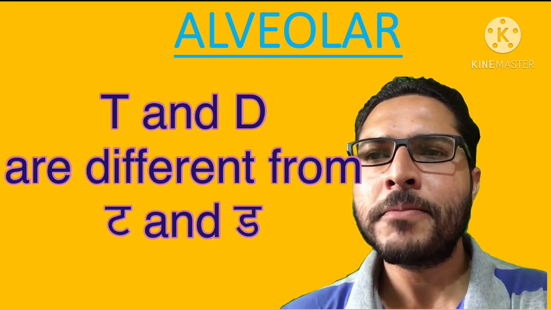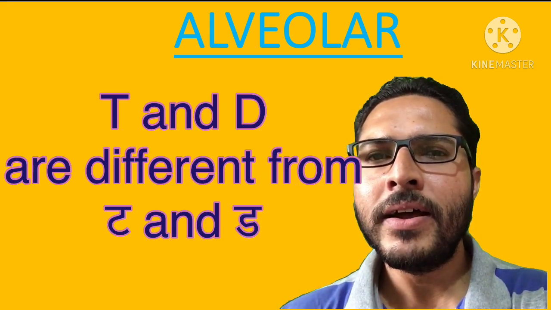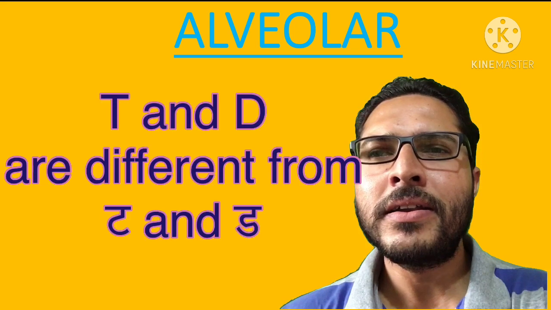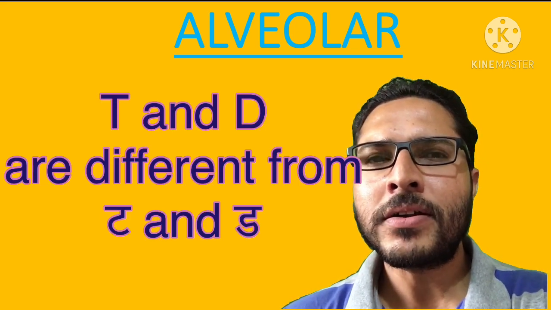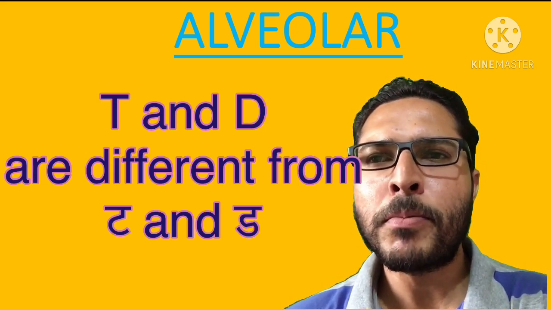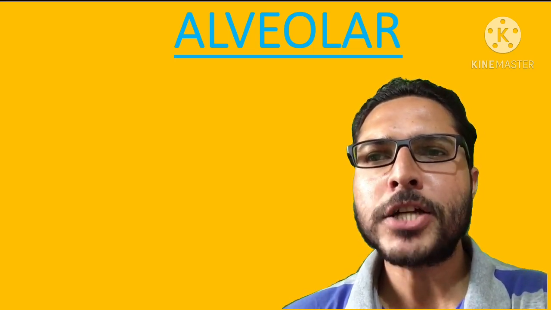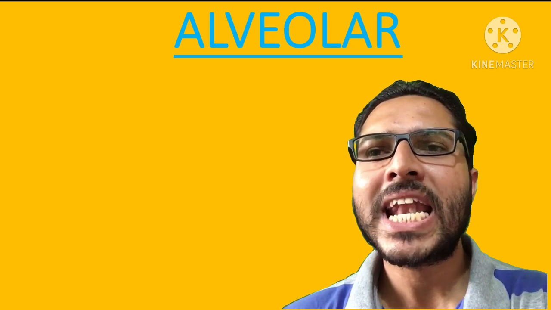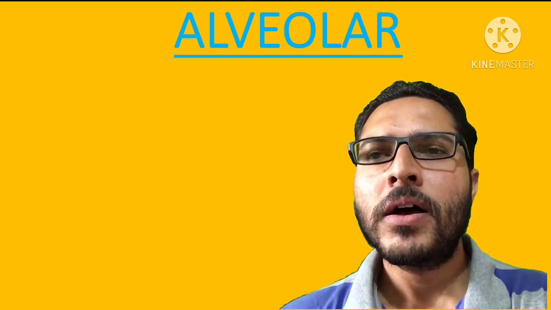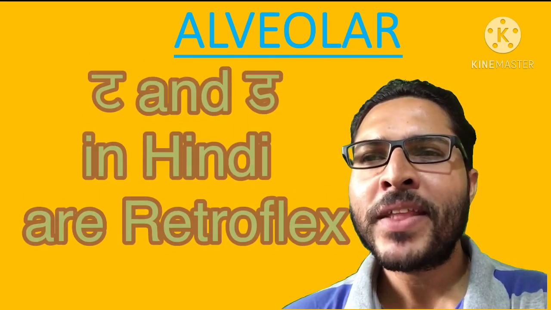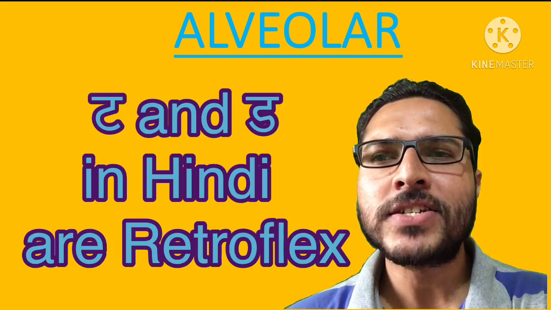So what is the difference? In English, the tip of the tongue touches the teeth ridge, that upper portion behind the upper teeth, as in tomato, t. But in Hindi it is retroflex.